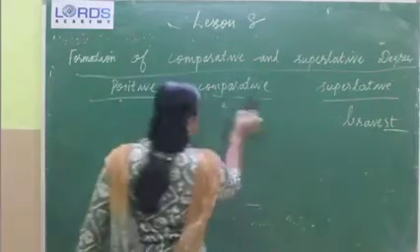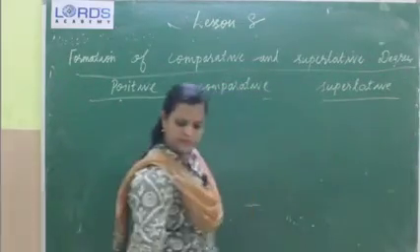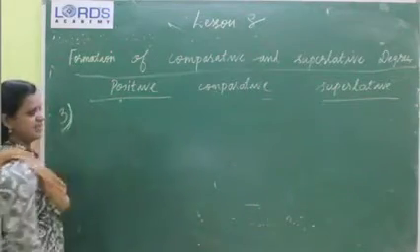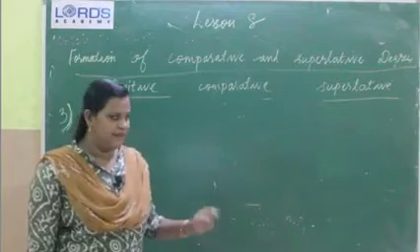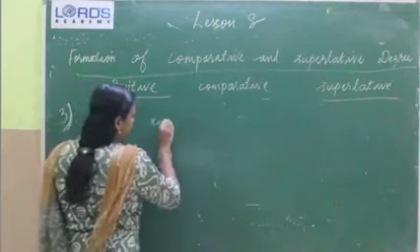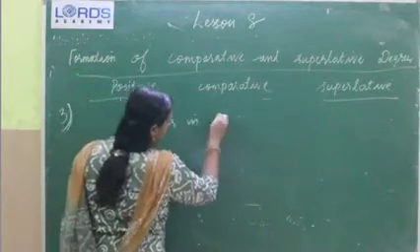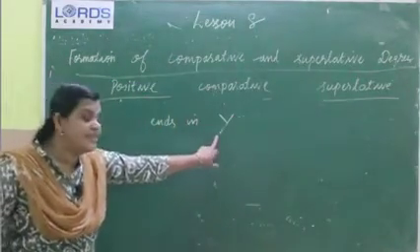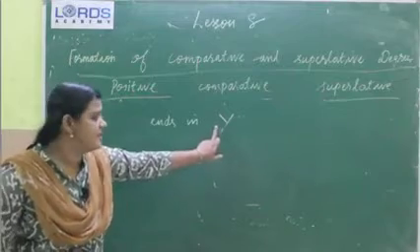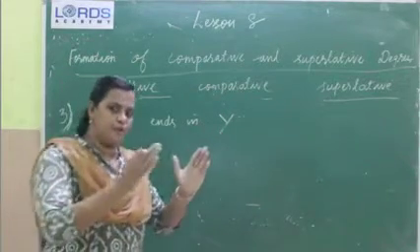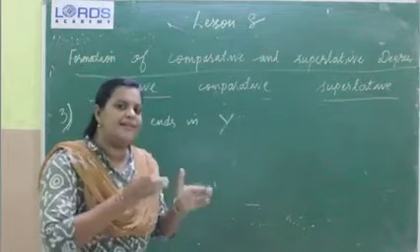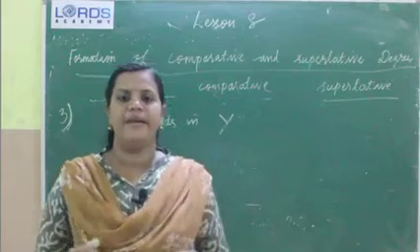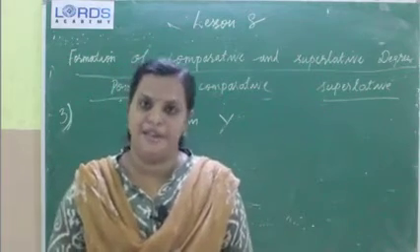Yes, third rule: when an adjective ends in y and that y has a consonant sound immediately before y, then that y will change into i before adding er and est.